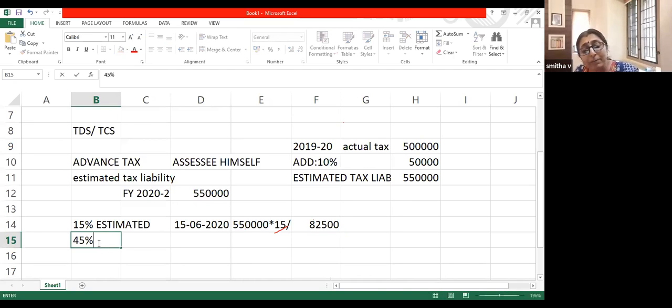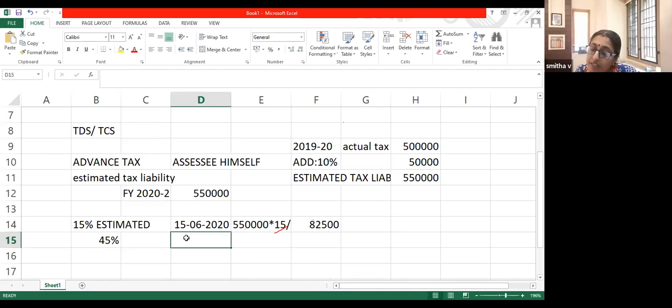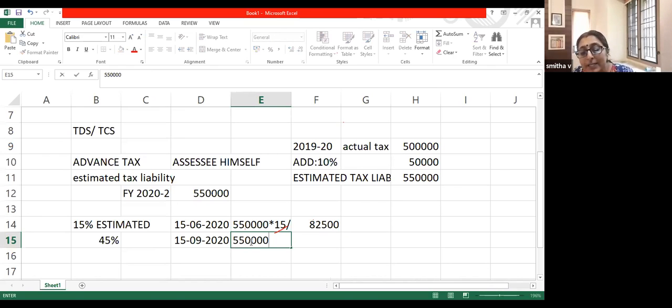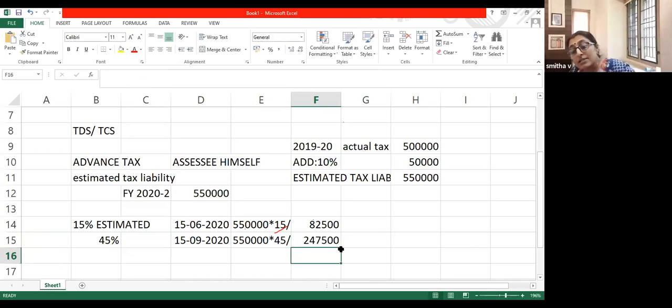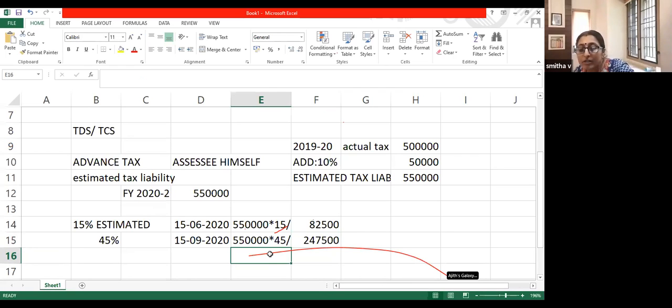Now, 45% of your estimated tax liability has to be paid on or before 15th September. So 5 lakh 50 into 45 by 100 is the total I have to pay before 15th September, which comes to 2 lakh 47,500. But I have already paid 82,500 in the earlier installment.